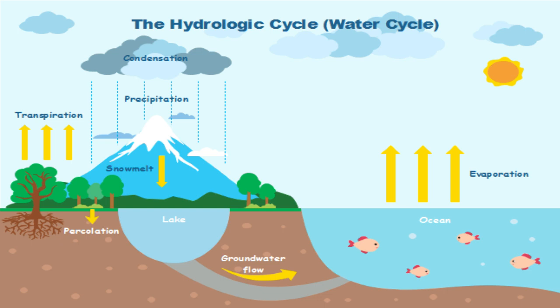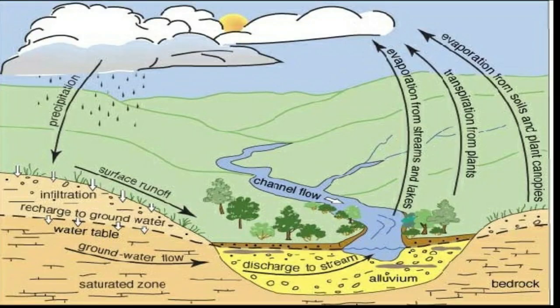This may occur in the form of rain, hail, snow or sleet. Of the amount of precipitation that comes back to the surface, some of the water may evaporate back into the atmosphere, or some penetrate the surface and become groundwater.